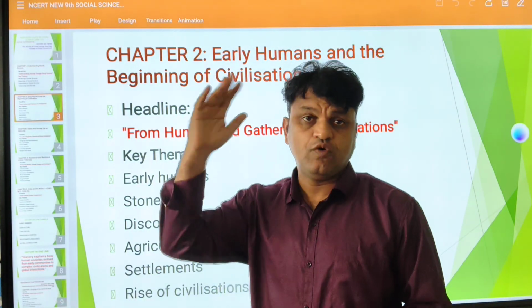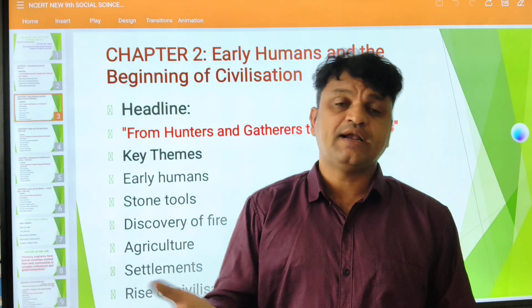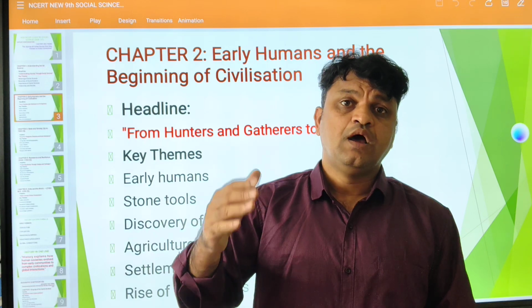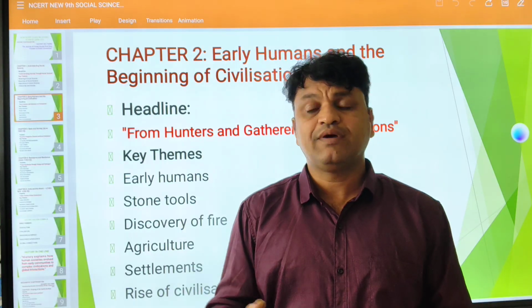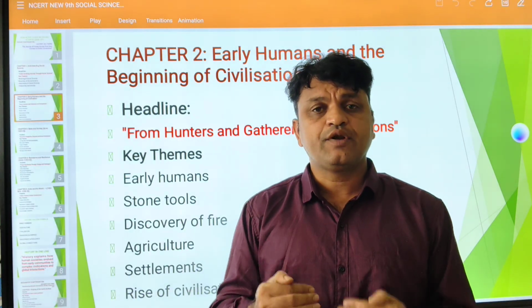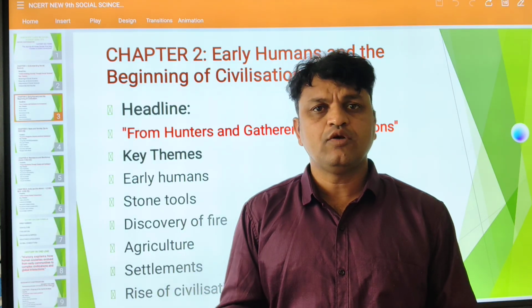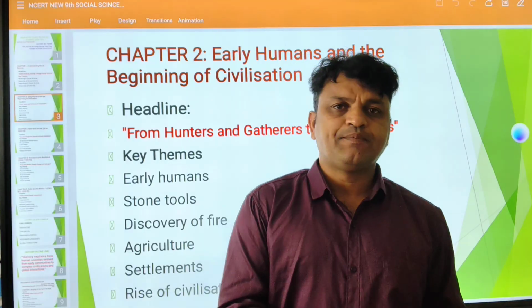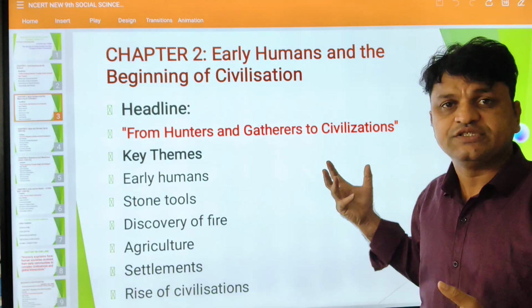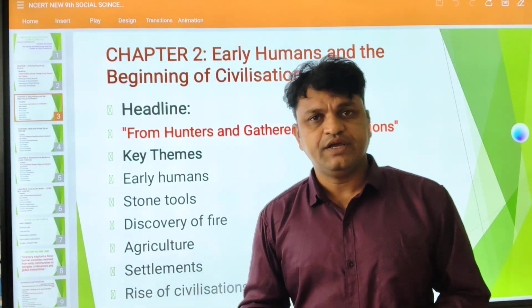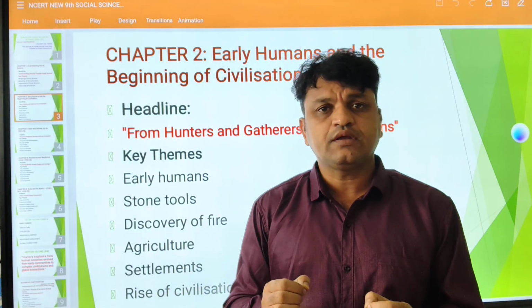Earlier human beings, our forefathers like Homo erectus, Homo neanderthal, and to some extent Homo sapiens and others, Australopithecus boisei and Java man, all these people were hunters and gatherers. Till the Neolithic age, our human beings were hunters and gatherers, leading a nomadic life. What do you mean by nomadic life? Moving from one place to another in search of food. So from hunter-gatherers to modern civilization, we have the Indus Valley civilization, Egyptian civilization, Mesopotamian civilization. We have many civilizations.